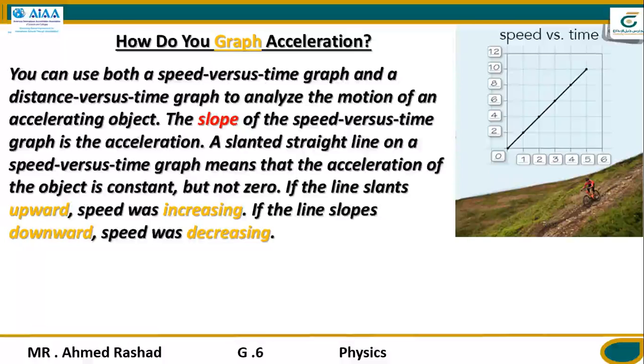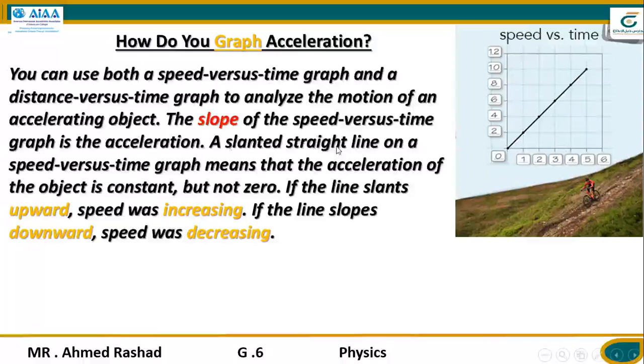So we have a graph of speed versus time, or distance versus time, and the slope of the speed versus time graph is the acceleration. That's what we're talking about in lesson number 2. So the slope between the speed and time in this line is called acceleration.